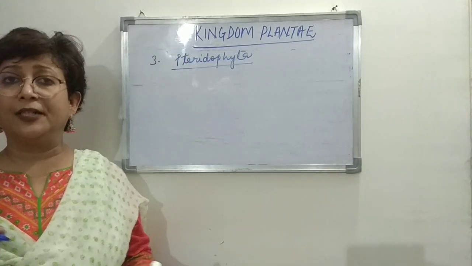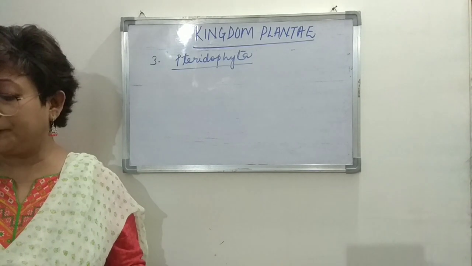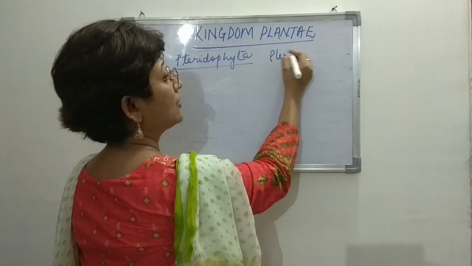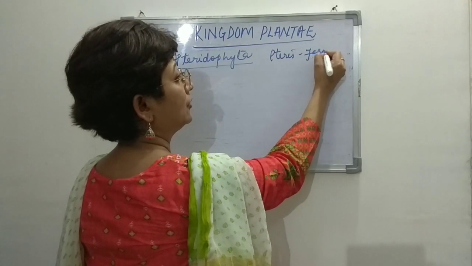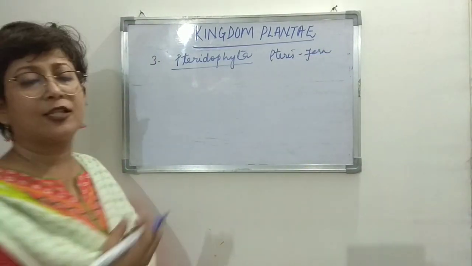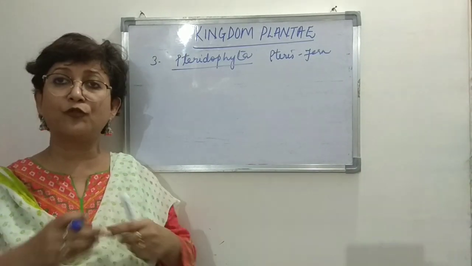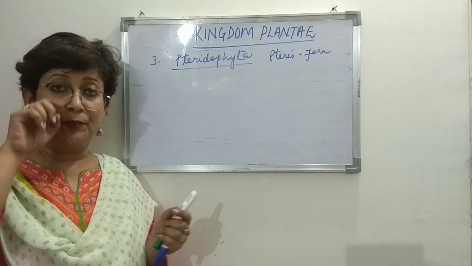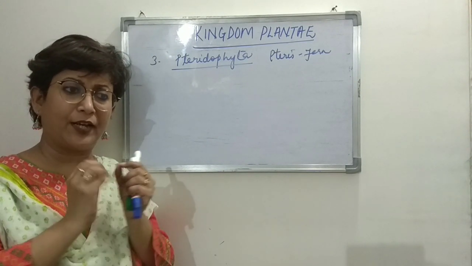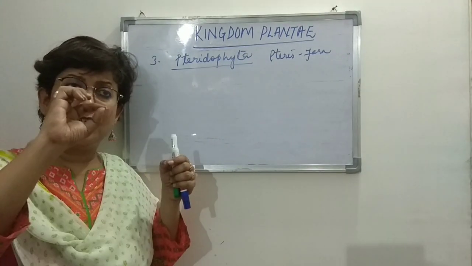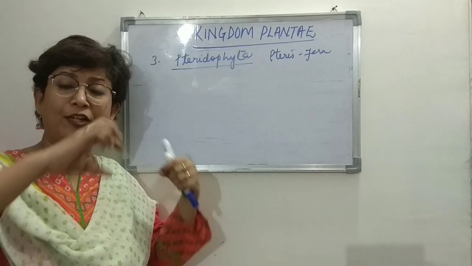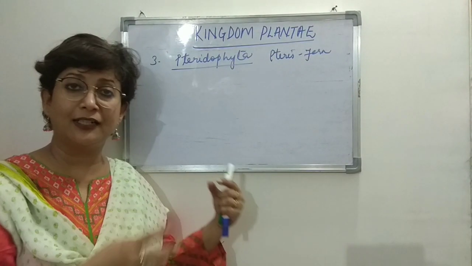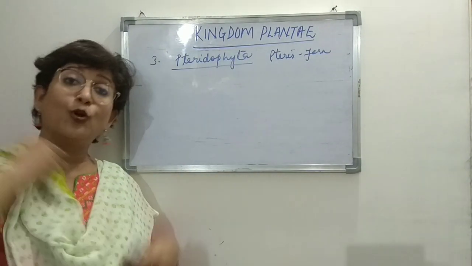And they are derived again from the Greek word pteris, P-T-E-R-I-S, pteris, which means fern, right? And phyton, of course, is the plant. So they are those ferns. If you've seen those beautiful bouquets with those very dainty green leafy structures, like lace, they can hang down also, right? So those are the ferns.